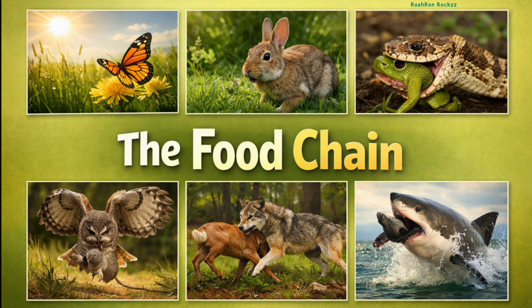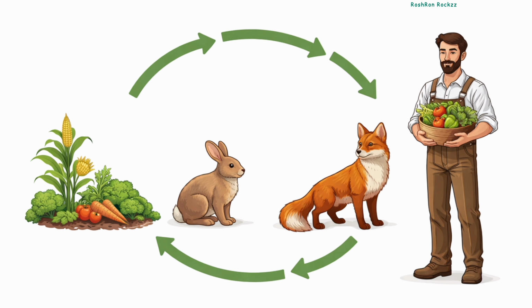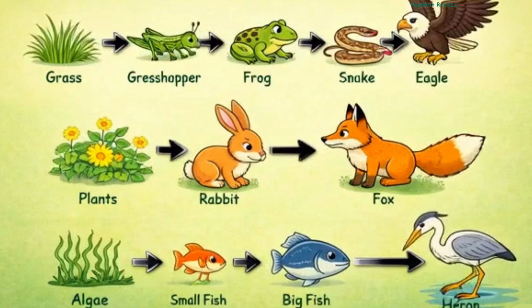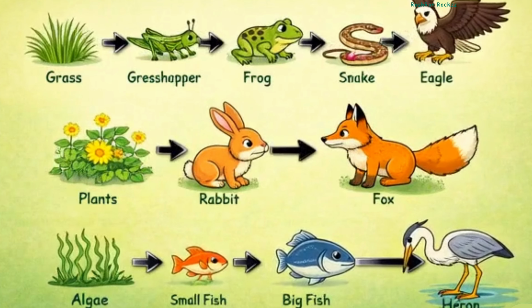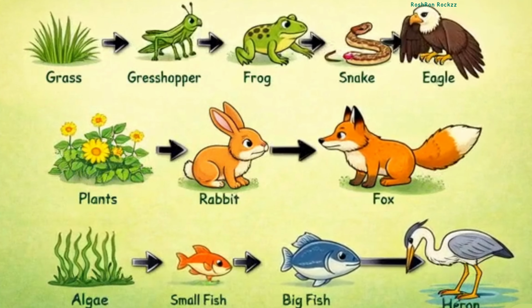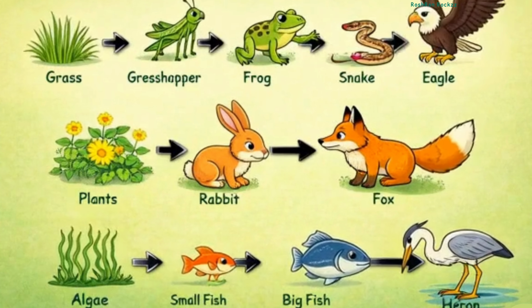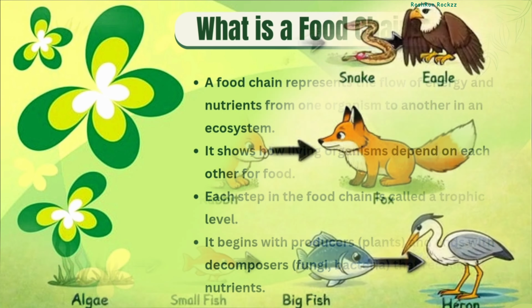Today, I'm going to talk about the food chain. The food chain helps plants, animals, and even people stay connected. Everything in nature is linked, and all living things depend on each other for food and survival. Let's explore how the food chain works.